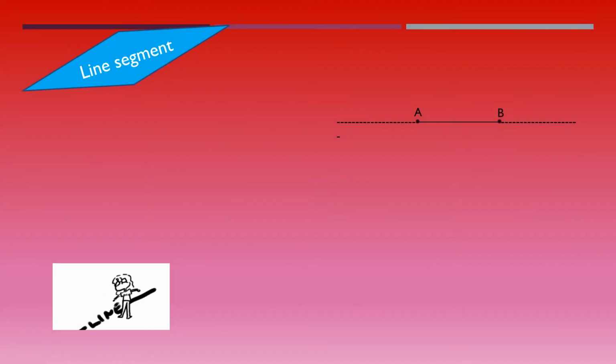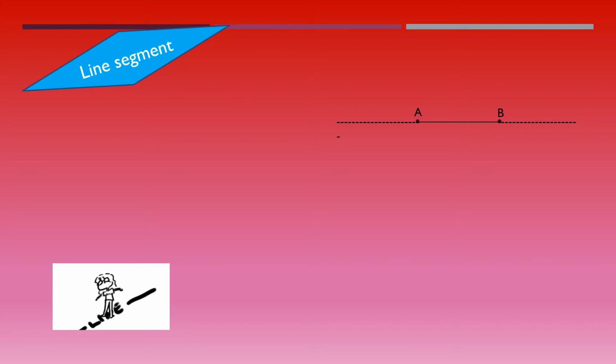Now, children, I am going to explain what a line segment is. Look at the points A and B. You can see that a straight line can pass through them, but only a part of the line will lie between A and B. There are two endpoints here, and between them a line.